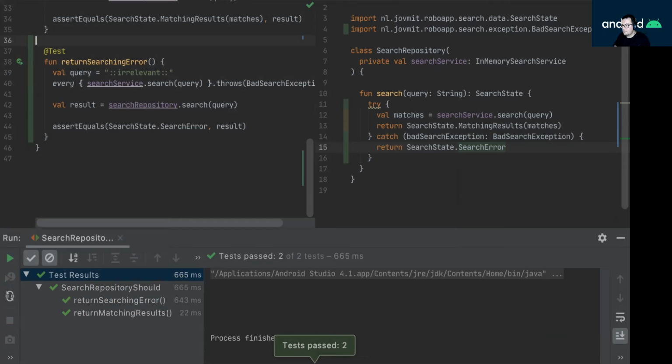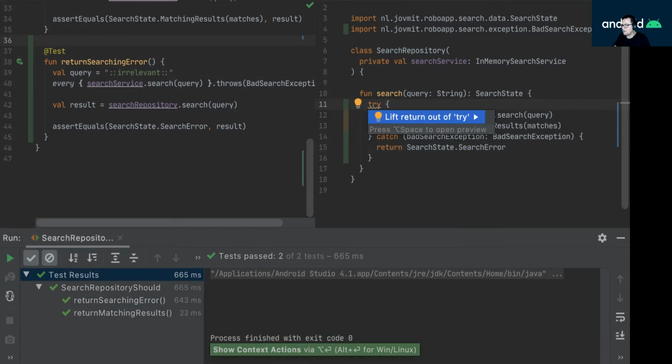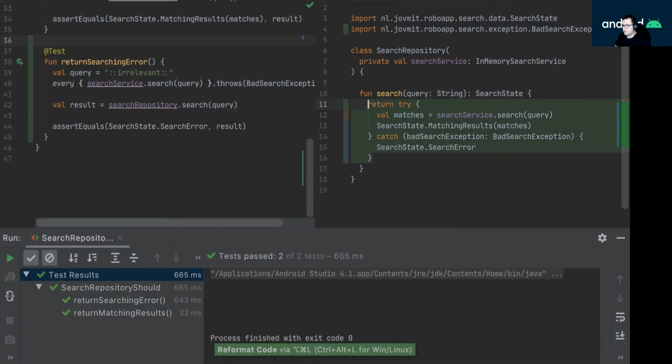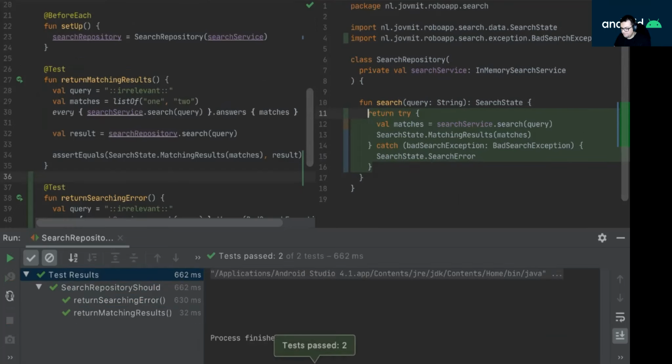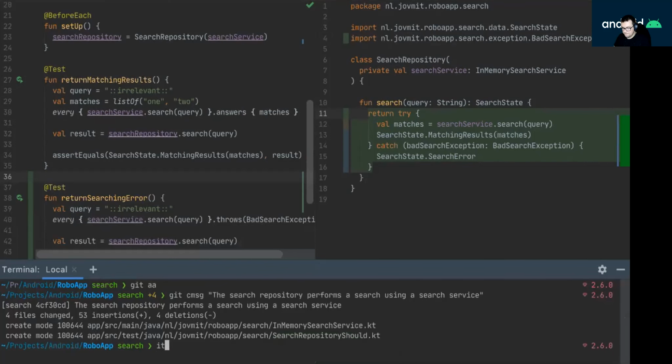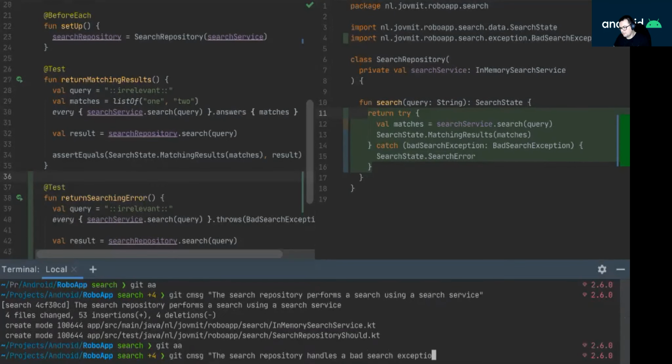Awesome. And in fact, here I can leave the return before the try. Run again. Good. Let's check that in. The search repository handles a bad search exception.